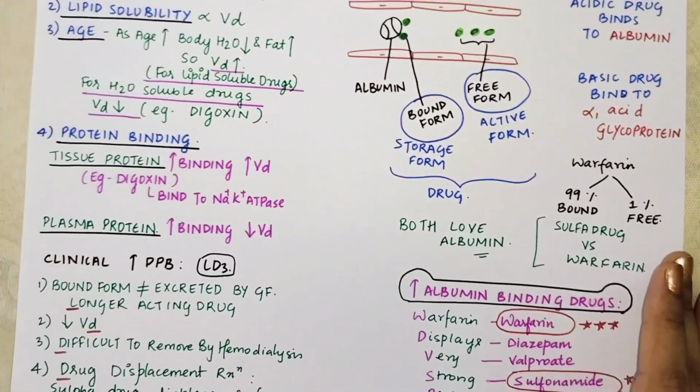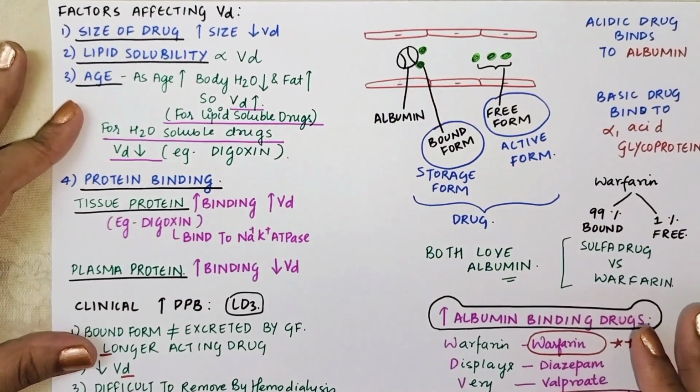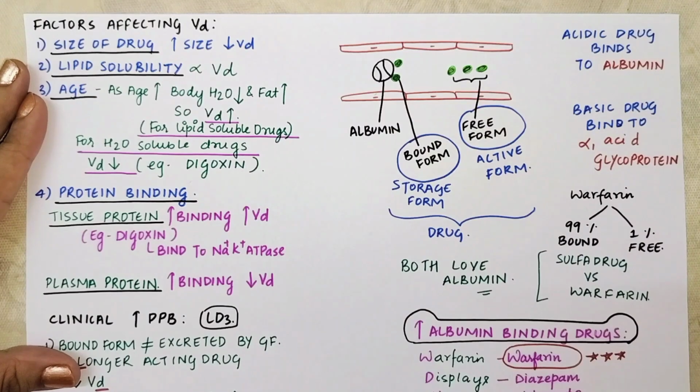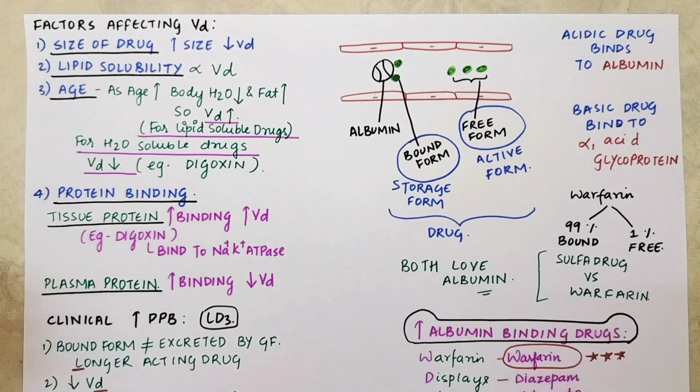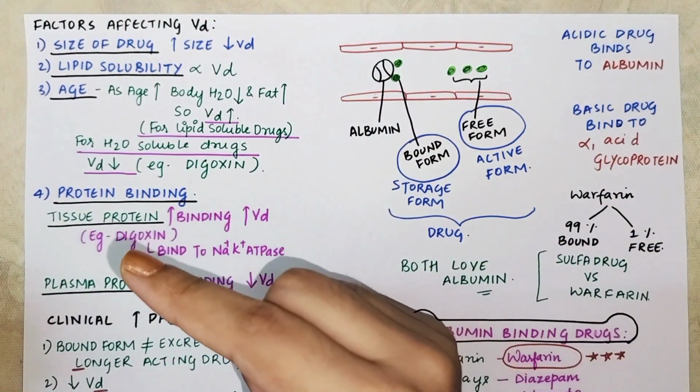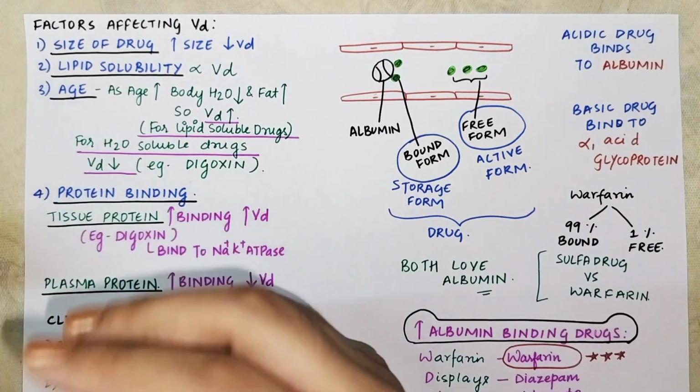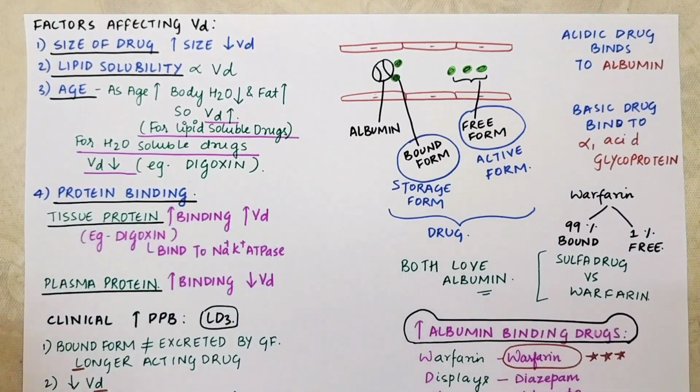Okay, now see the factors affecting volume of distribution. When we studied absorption, we talked about the factors affecting absorption. What were the factors affecting absorption? Right, size, lipid solubility, then we talked about surface area, P glycoprotein, pH and ionization. We talked about all those things, right?